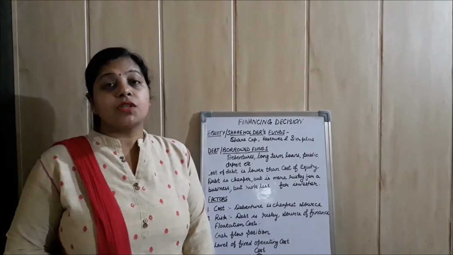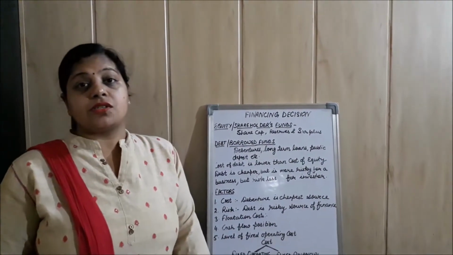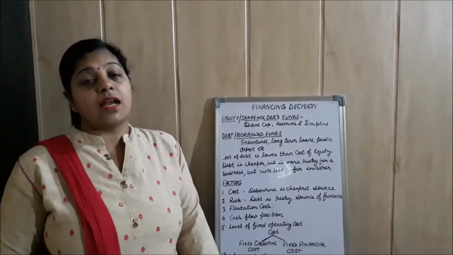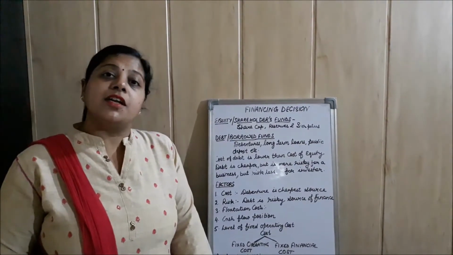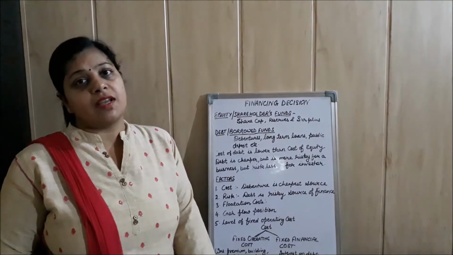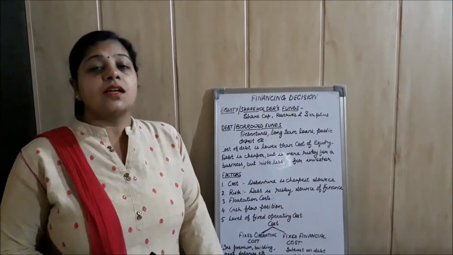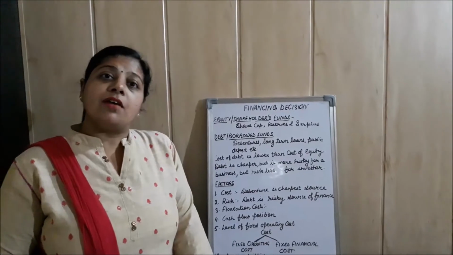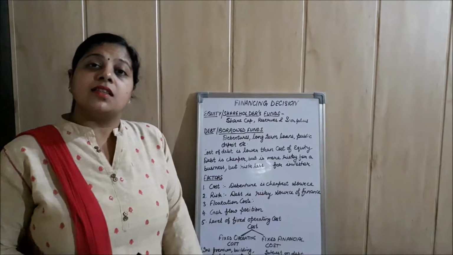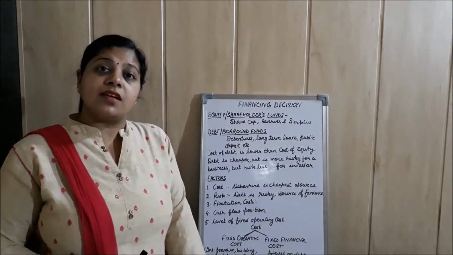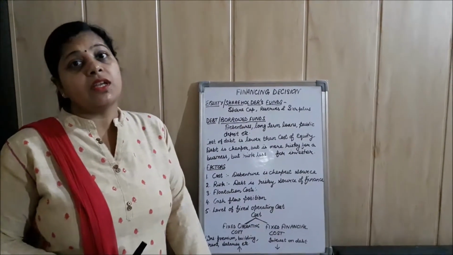Yesterday I discussed with you the first financial decision, that is investment decision. Now I will discuss with you the second financial decision, that is financing decision. Financing decision means deciding how much finance should be raised from different long-term sources of finance. Students, there are two long-term sources of finance, debt and equity. So every firm, whenever it is going to arrange long-term finance, has to decide how much finance it should arrange from debt and how much from equity.